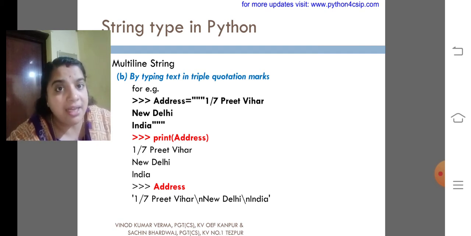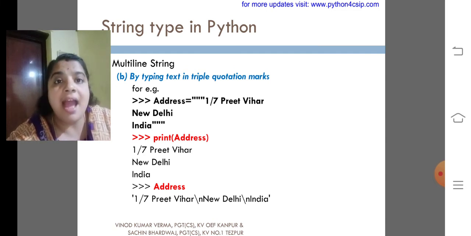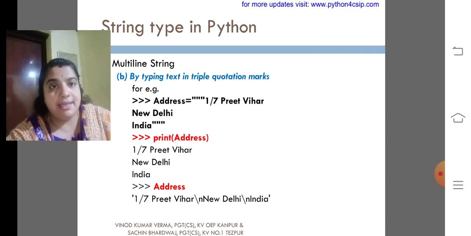Here notice we did not provide any backslash at the end of each line. If you provide a backslash at each line, then it will be taken as a single line quote only. My dear children, for string literal, we have both single line and multiple line strings.